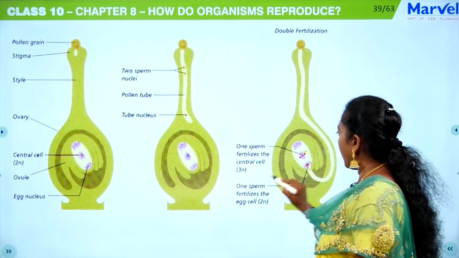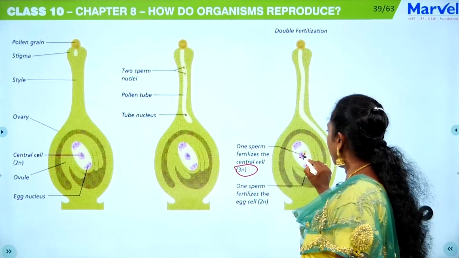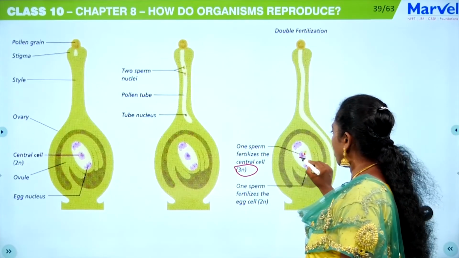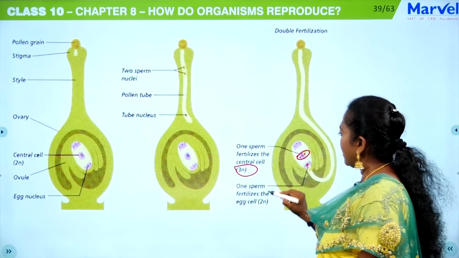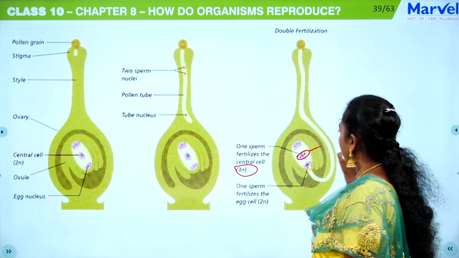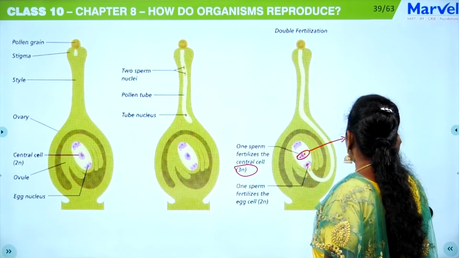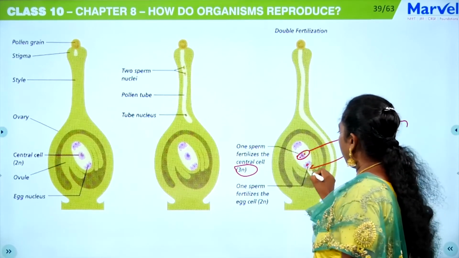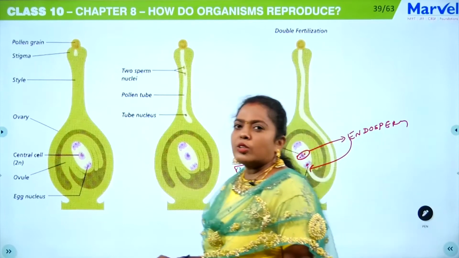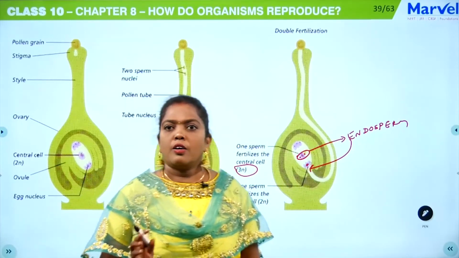So with one male gamete, totally 3N. This will later develop into endosperm. This endosperm will provide nourishment to this embryo. So that is about the sexual reproduction in flowering plants.